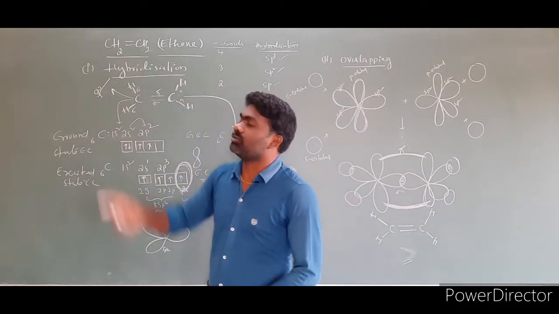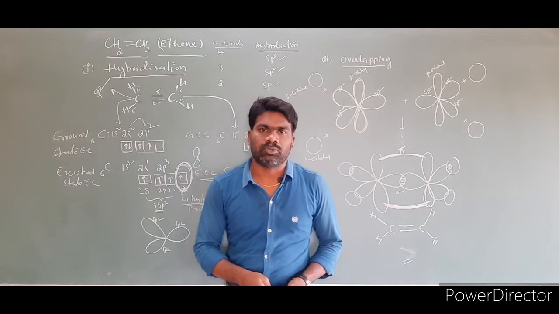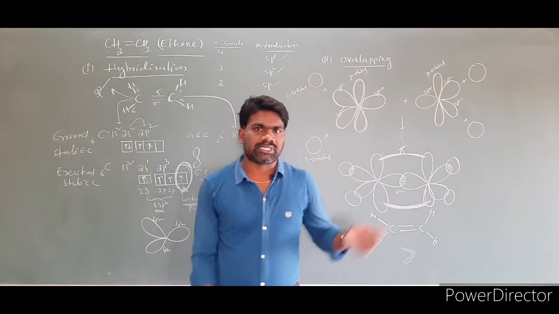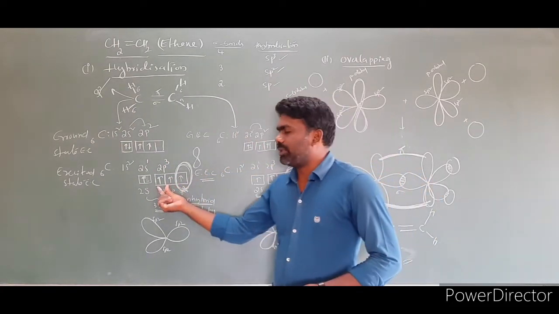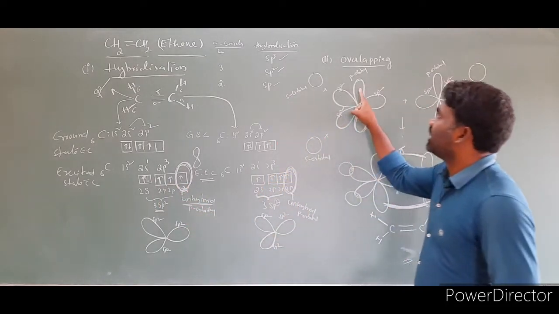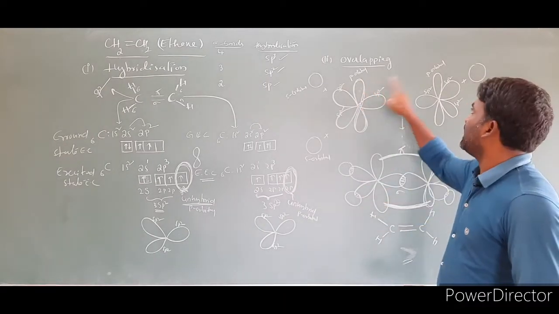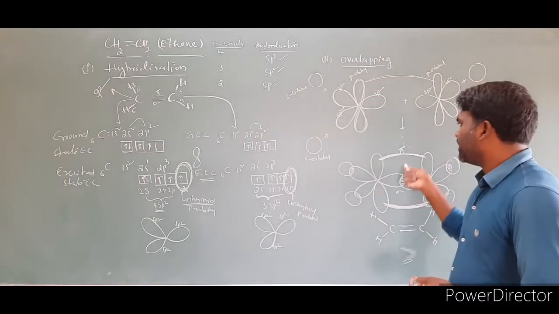C2H4 molecule. So this is the hybridization of the ethene molecule. Here also we did the same pattern: one is the hybridization step, the second one is the overlapping step. The important point here is that only two p orbitals are involved in hybridization; the third p orbital is not involved in hybridization. These two unhybridized p orbitals overlap laterally and form the pi bond.